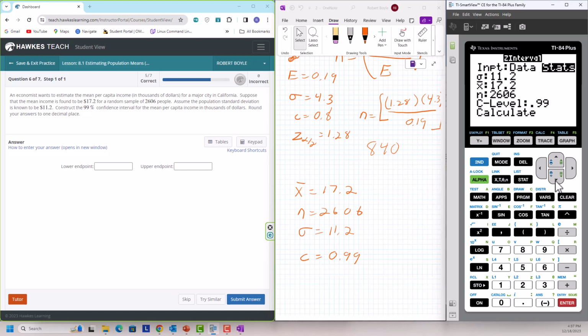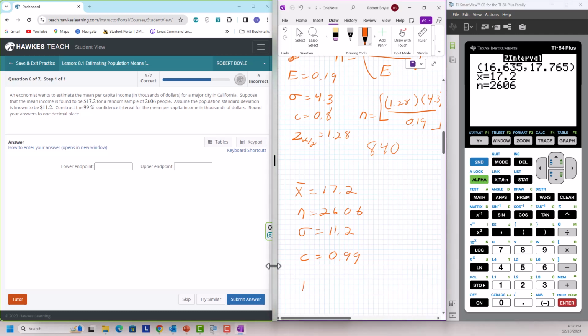And that gives us a lower limit of 16.63 and an upper limit of 17.76. Okay, our standard deviation is 1 decimal place, so this will round to 16.6, and this will round to 17.8.